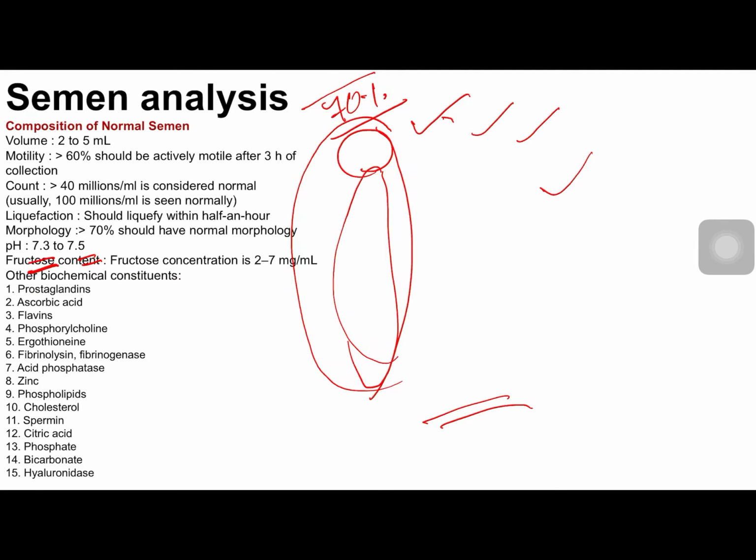The other biochemical constituents are prostaglandins, ascorbic acid, flavins, phosphorylcholine, ergothioneine, fibrinolysin, fibrinogenase, acid phosphatase, zinc, phospholipids, cholesterol, spermine, citric acid, phosphate, bicarbonate, and hyaluronidase. Hyaluronidase is a potent enzyme which helps in penetration of sperms into the ova. So its levels are also estimated in semen analysis.